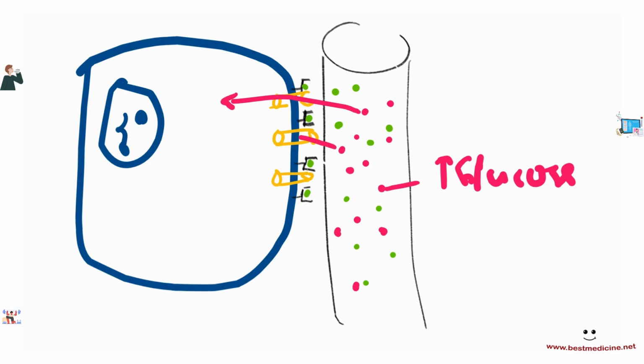From the blood into the cells. So as glucose moves from the blood into cells, the glucose in the blood is going to increase or decrease. Of course, it is going to decrease, right? So the blood glucose is going to decrease as a result. That's number one, right? That's mechanism number one.